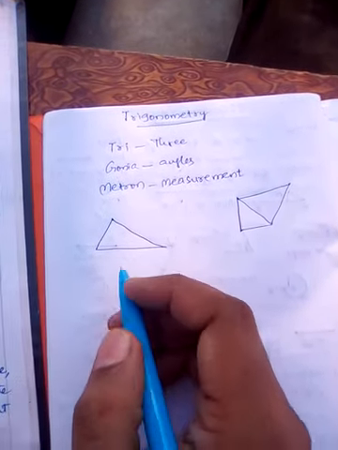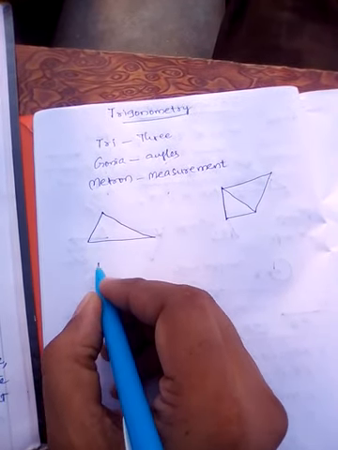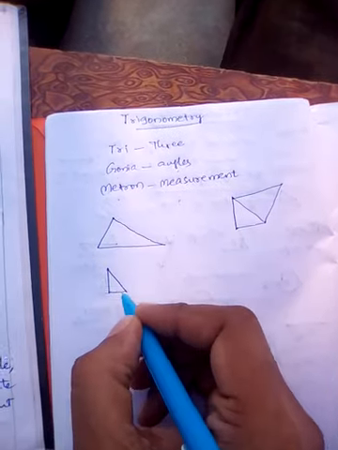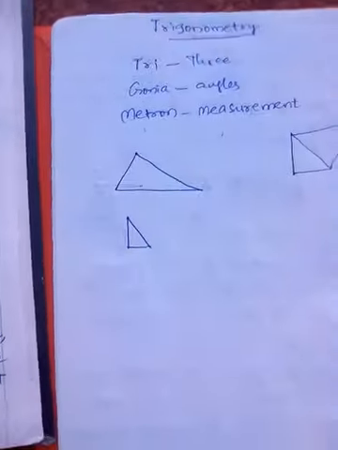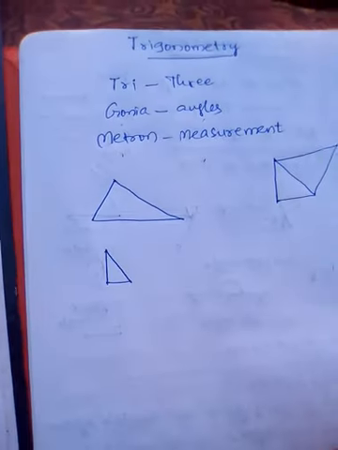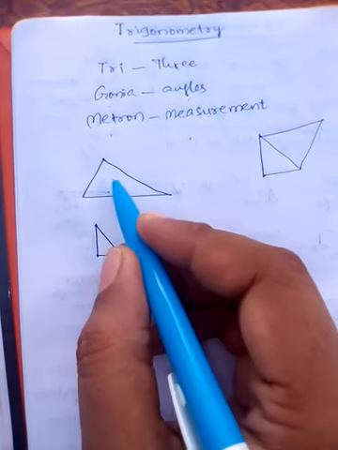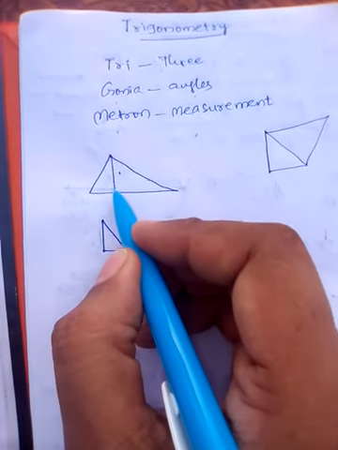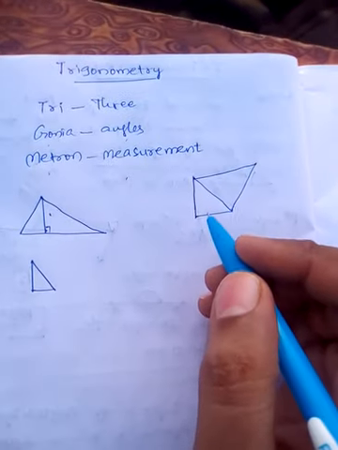Out of all these six types, we go for a right angled triangle. These trigonometric concepts are defined only on a right angled triangle. Why like that? Because any triangle can be divided into right angled triangles easily.